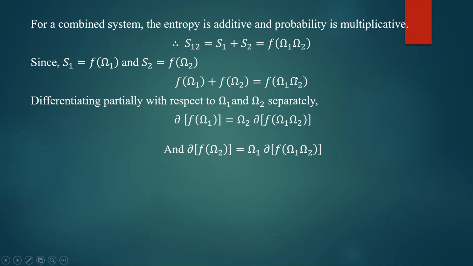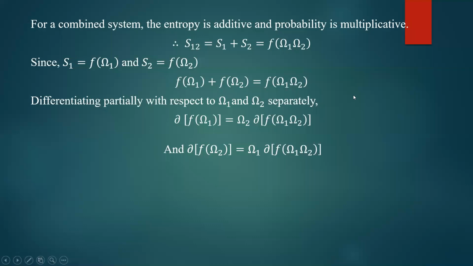Omega 2 is constant. Therefore, omega 2 is taken out and you will have dou of F of omega 1 into omega 2. Omega 2 is a constant; that's why I have taken omega 2 outside. If you differentiate this equation with respect to omega 2, taking omega 1 as a constant, it is a partial differentiation. You will get dou of F of omega 2, which is equal to omega 1 into dou of F of omega 1 into omega 2.